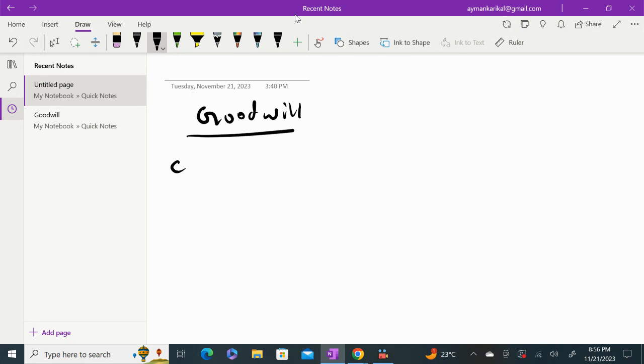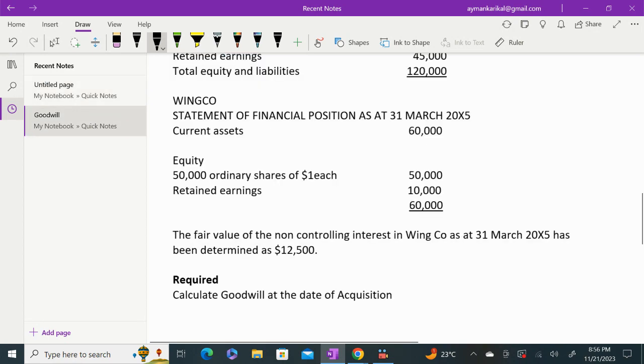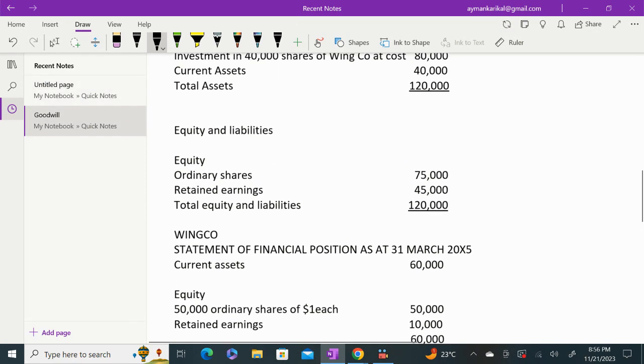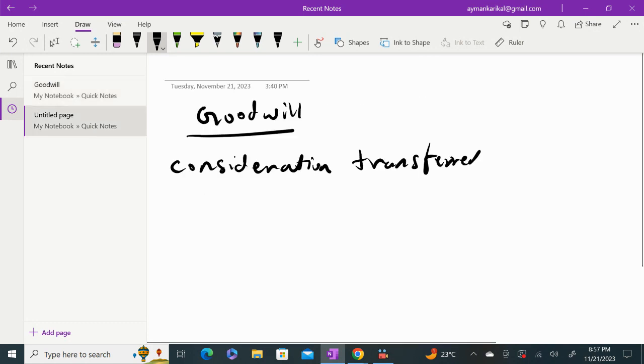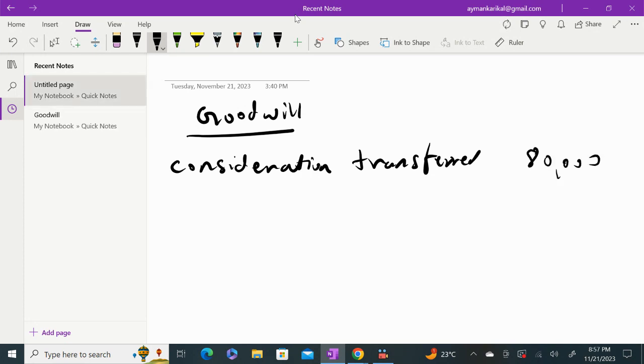So first thing here we have to take is the consideration transferred, the amount of investment which you have made in the subsidiary. So here the consideration, or the amount which you invested in the company to acquire the shares, is 80,000 which you have here. So this is the consideration which you have paid in order to acquire the shares. So I am writing here 80,000.